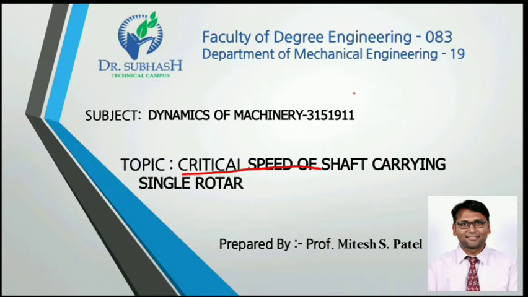If we gradually increase the rotational speed of the shaft, then at a particular rotational speed the vibration of the shaft is too high, and the amplitude of vibration is very high. This particular speed of rotation of the shaft is called the critical speed.